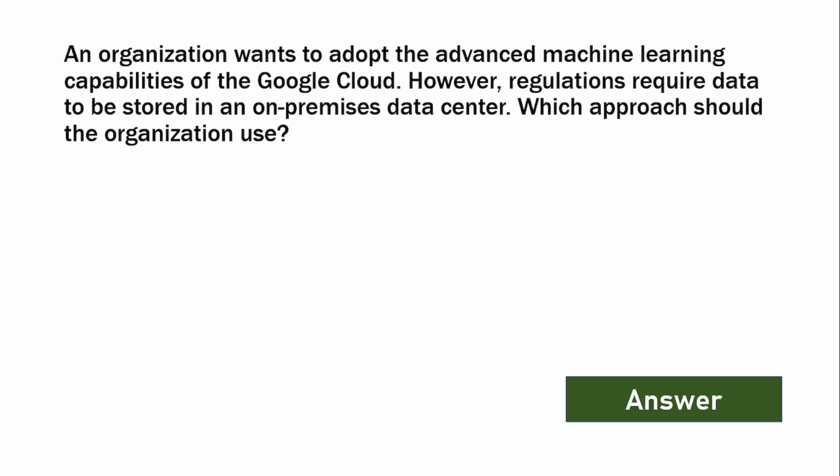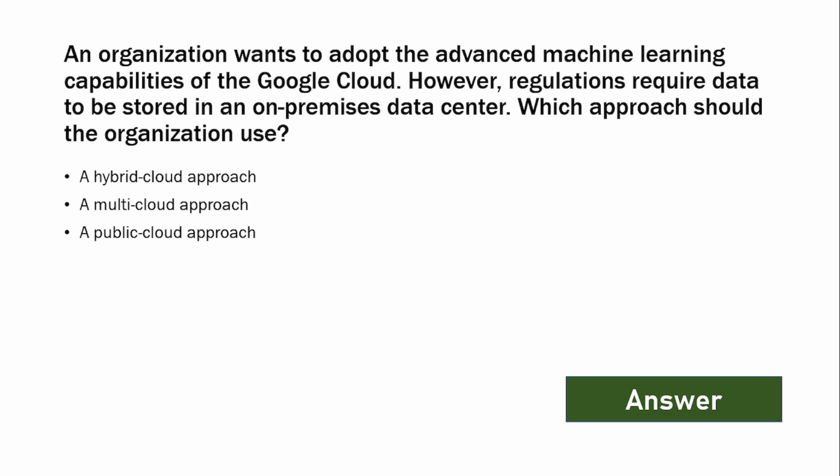An organization wants to adopt the advanced machine learning capabilities of Google Cloud. However, regulations require data to be stored in an on-premises data center. Which approach should the organization use? The options are: a hybrid cloud approach, a multi-cloud approach, a public cloud approach, or a private cloud approach.